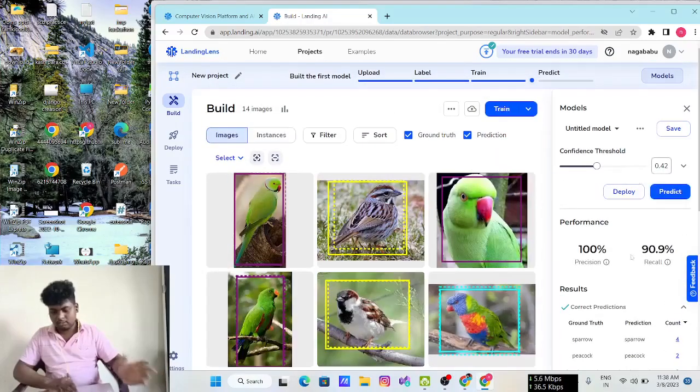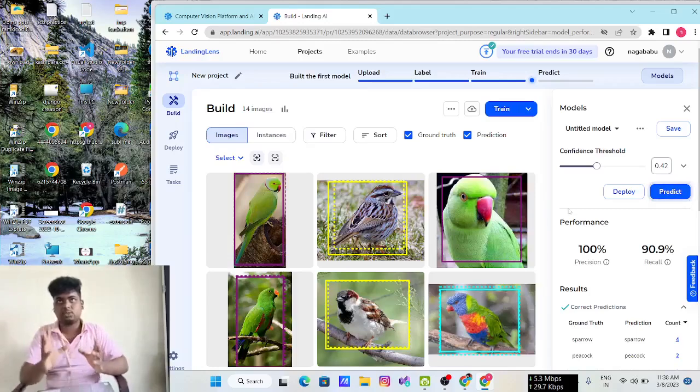Now this is a confidence threshold. What it does is, when I'm predicting with a model, sometimes it shows so many labels, sometimes different labels in one picture. So for that, you want to give the model a confidence. When you increase the confidence level, it reduces the number of labels and gives more accurate information.